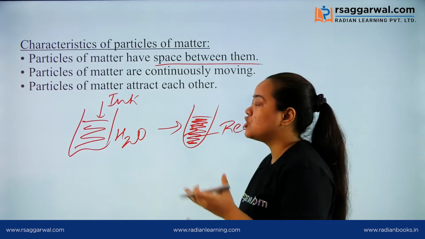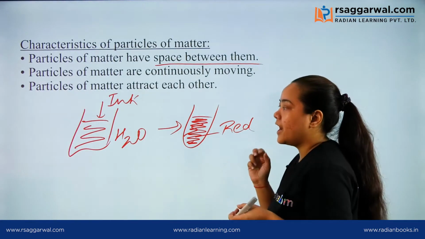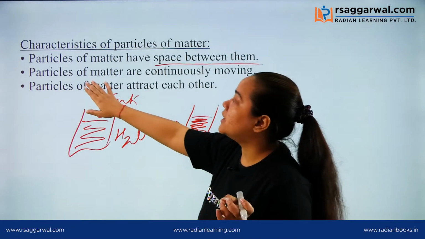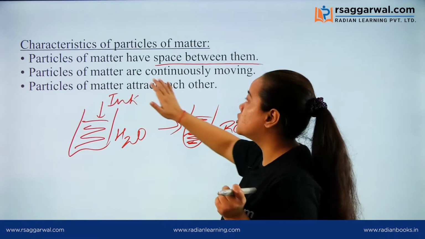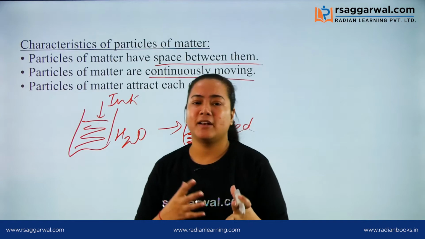Okay, your water is changing its color. Initially it was blue, after some time it turns red. So why is this happening? Suppose we are studying this characteristic: particles of matter are continuously moving.